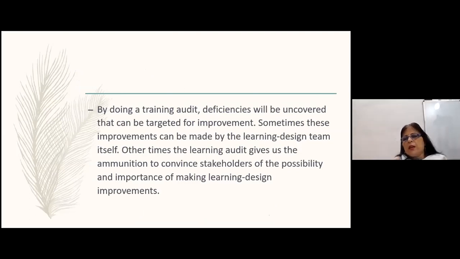So what do we gain by doing the training audit? Deficiencies are uncovered, and improvements can be made. Those are the two things that we can do: uncover deficiencies and make improvements. Sometimes the improvements can be made by learning design, and learning design teaching that can be done.